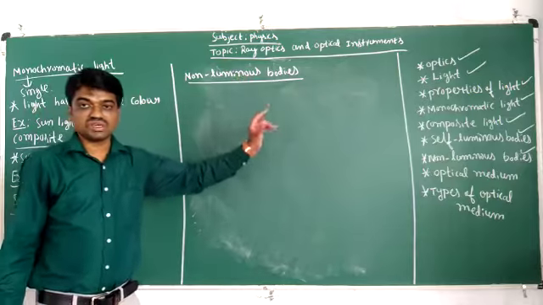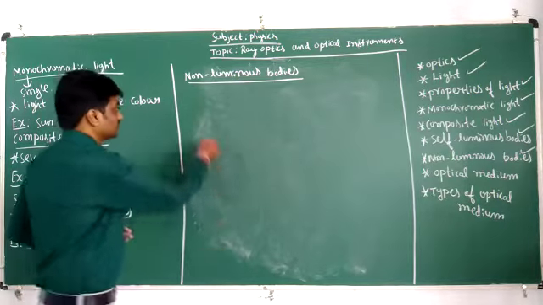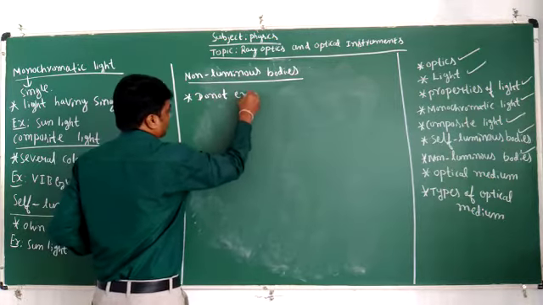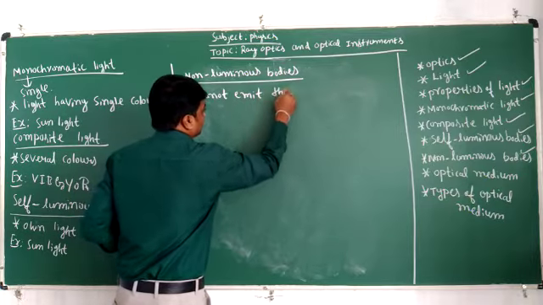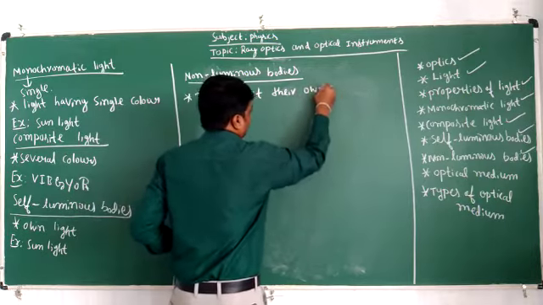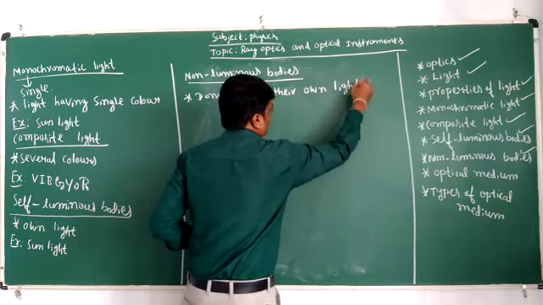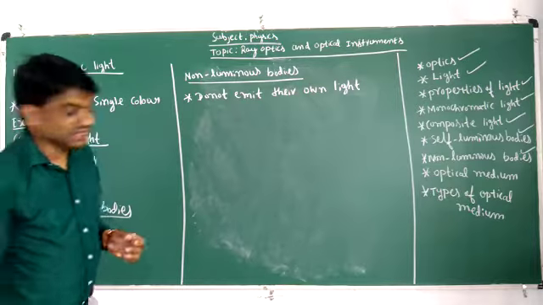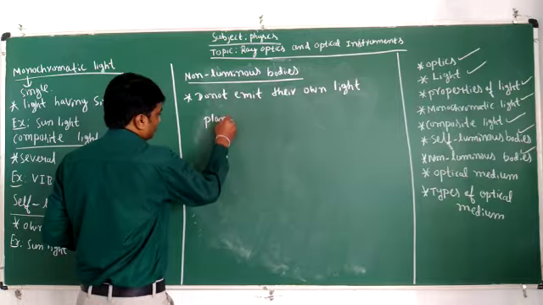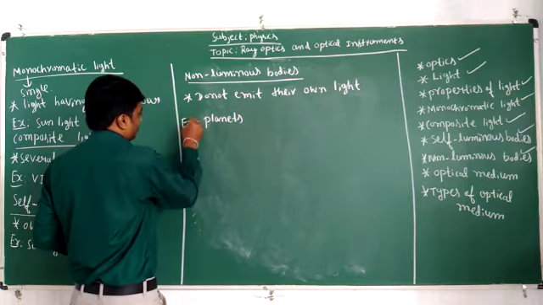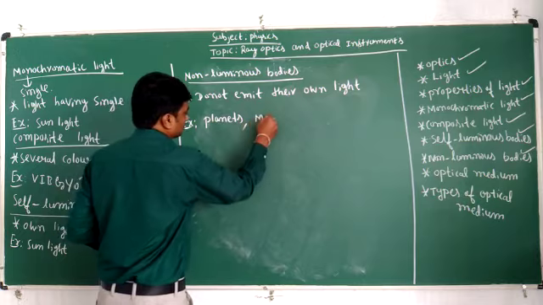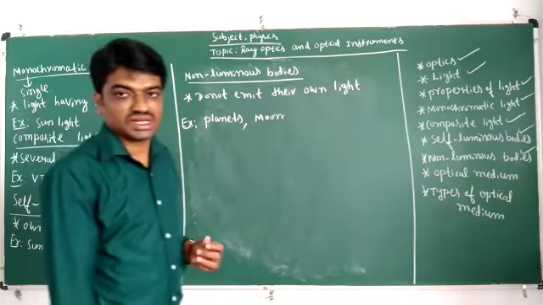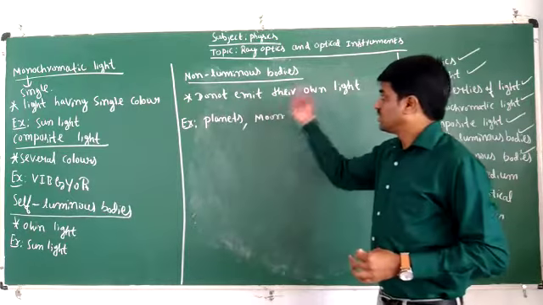Non-luminous bodies are the bodies which do not emit their own light, but reflect the light that falls on them. Example is planets, moon, satellites, stones, trees. These are some of the examples for non-luminous bodies.